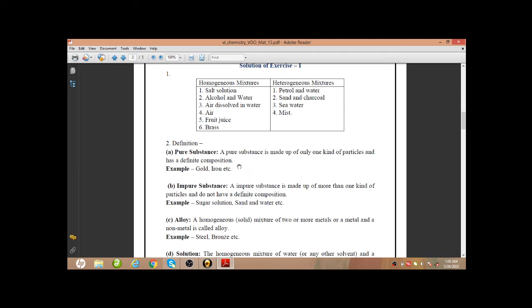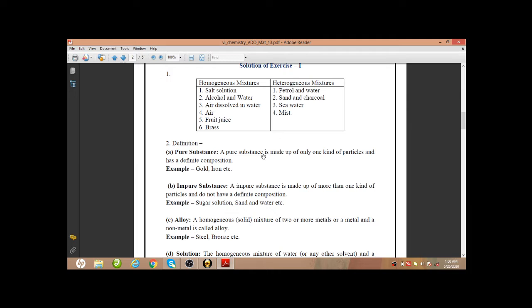These are pure substances. Any compound can also be given as an example of a pure substance, like common salt or sugar. These are also pure substances. A pure substance is made up of only one kind of particles and has a definite composition.